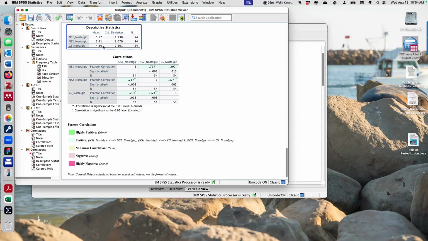Yeah, it's just showing us. Okay, so it's 4.5 and the standard deviation is lower for this first song. They're still around 2. I guess it's a bigger deal when the n is smaller. But yeah, 4.5 for the control song, 5.4 for the second nostalgic song, and 5.5 for the first one.